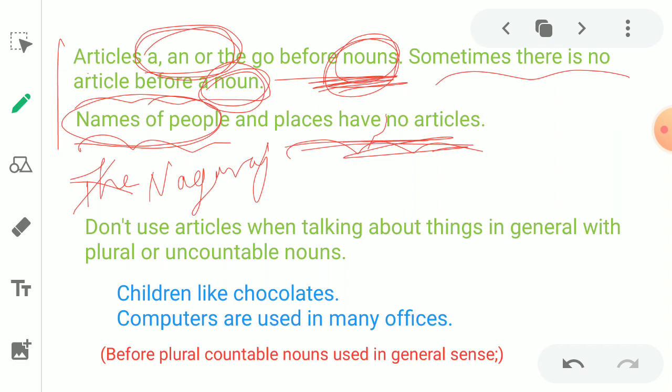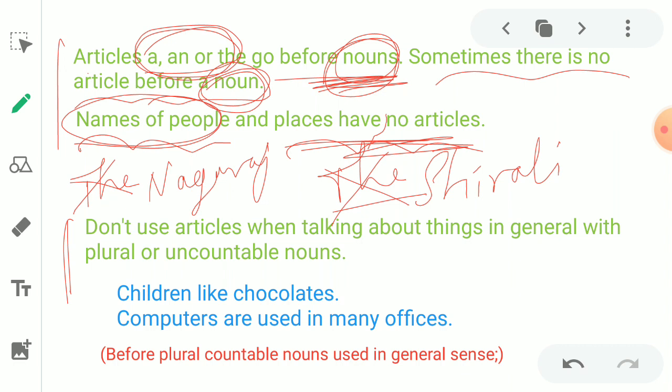Places have no articles. Places. For example, Shirali. Can I say the Shirali? Similarly, the Murdeshwar, a Murdeshwar. Got it? Or the Badkala. We cannot use an article before the name of a place or the name of a person. Let's jump to the next rule. Don't use articles when talking about things in general.